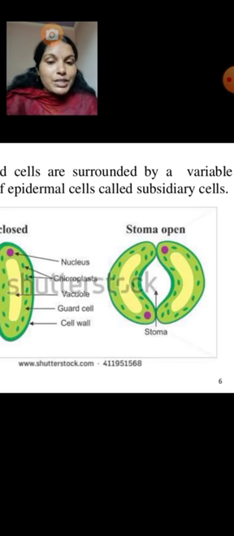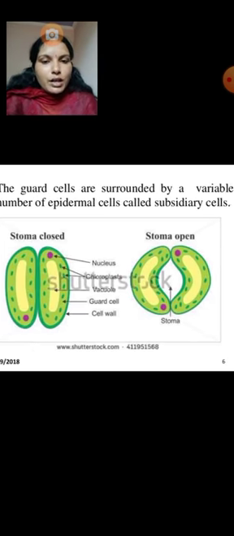From the subsidiary cells to guard cells, water is transferred by the process of osmosis. Hence the stomata remains open. So that is the opening.